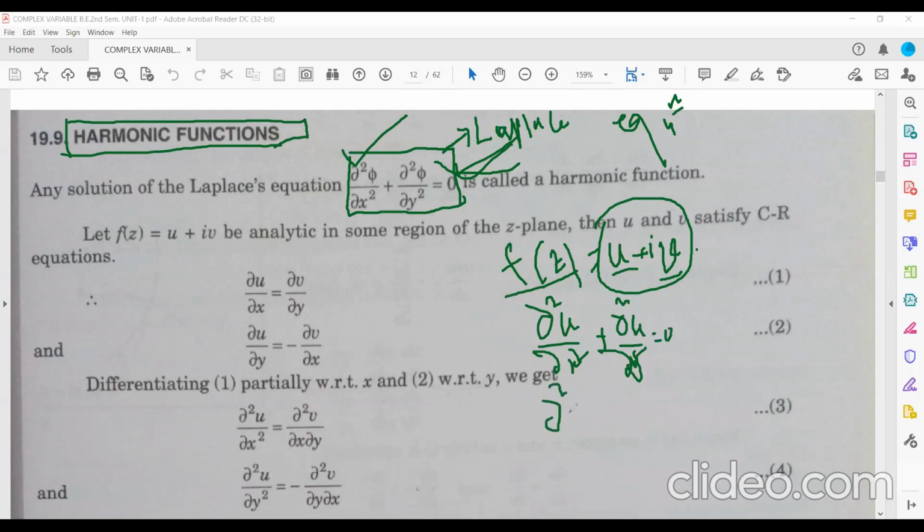And for v, the same thing: del square v upon del x square plus del square v upon del y square must be equal to 0. If these two equations are satisfied by u and v, that is the Laplace equation. So u and v are satisfying the Laplace equation, and this f(z) is called a harmonic function. So these things are described here.